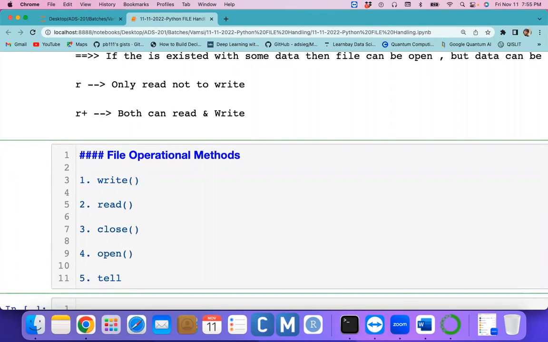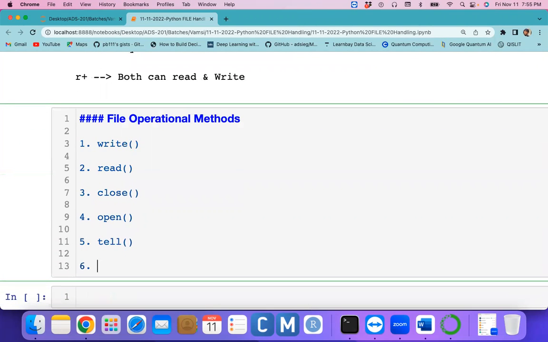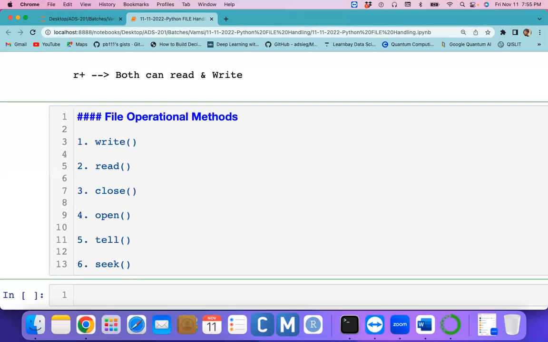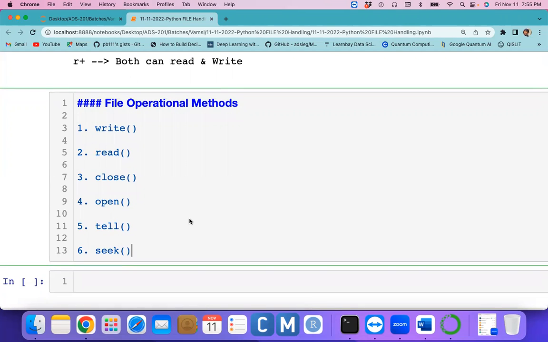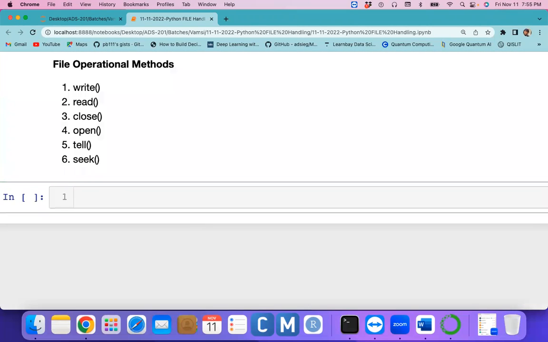We have one more method. If you want to know where the cursor is, we can use the tell method. And we have one more method, the seek method. With the help of this, we can move the cursor front and back, left and right. So basically these are the methods which can help you do operations on files with the help of the Python programming language. Clear? Yes. Let's do a small example.